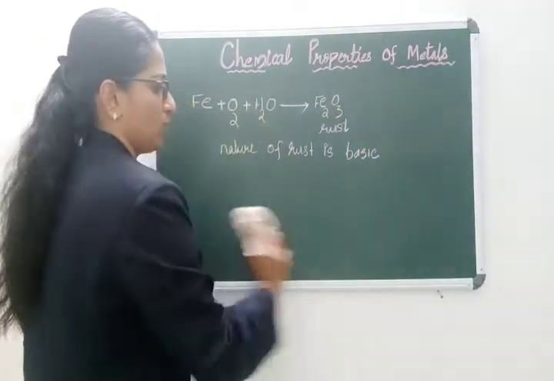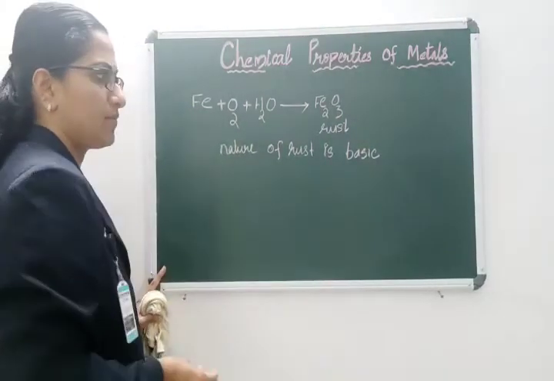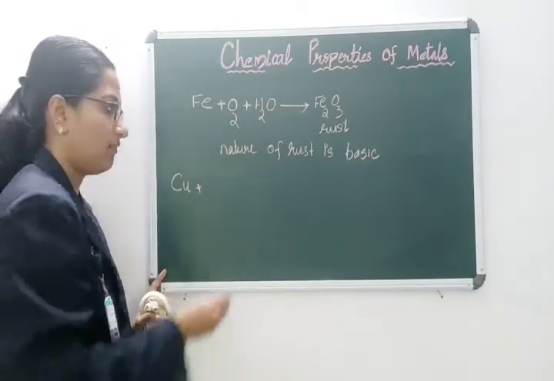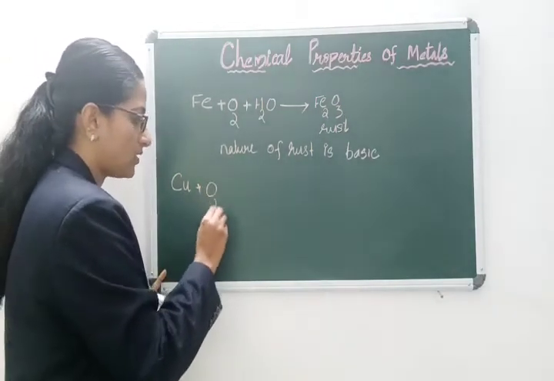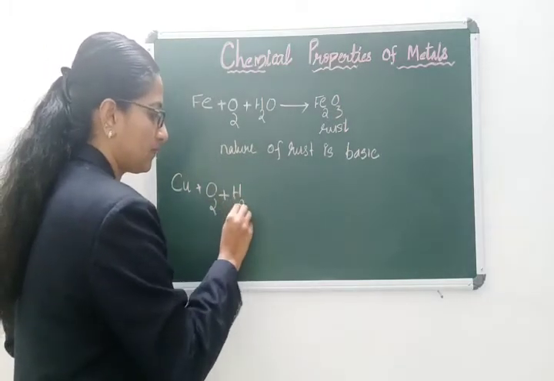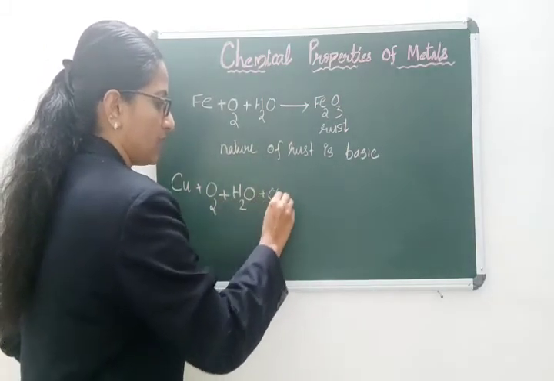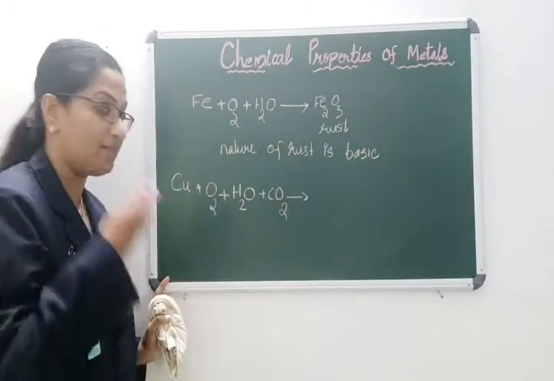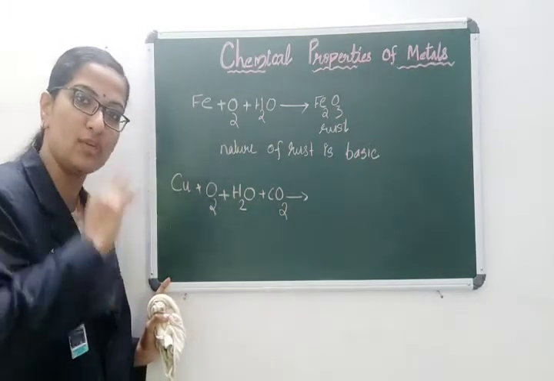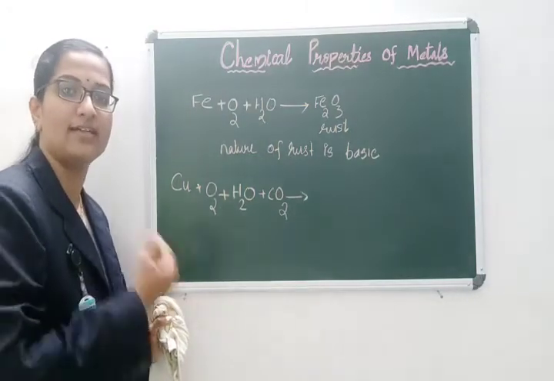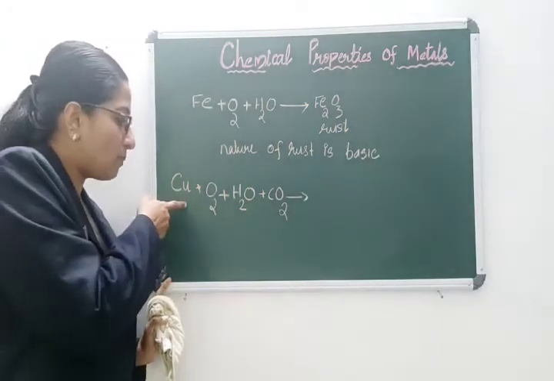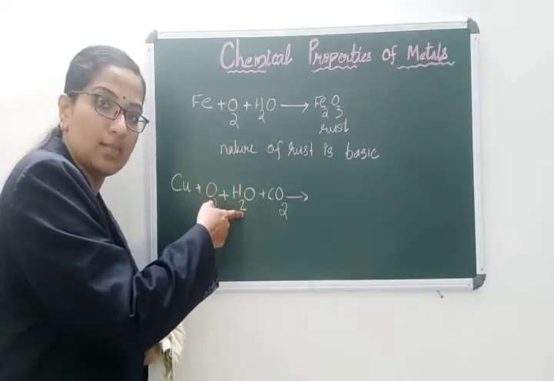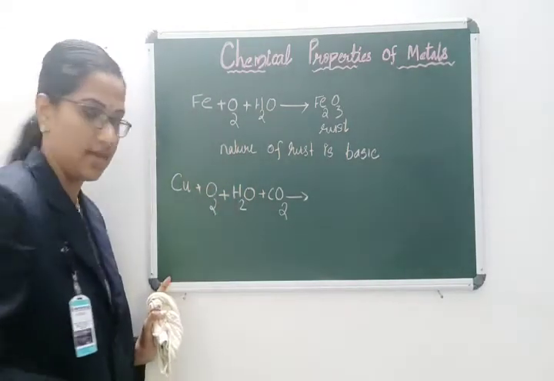Students, I will show you one more activity, with copper. What happens when copper reacts with oxygen, water and carbon dioxide? Children, you might be seeing this reaction in your home. Copper vessels may tarnish to a green color. Why do they turn green? Because copper reacts with atmospheric oxygen, water content and carbon dioxide gas.